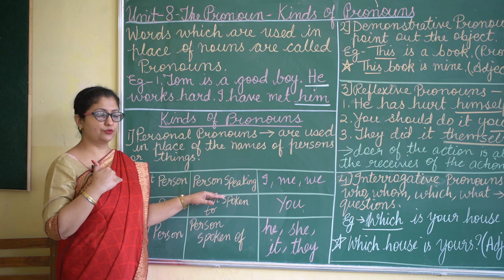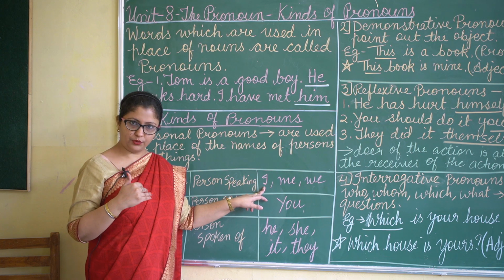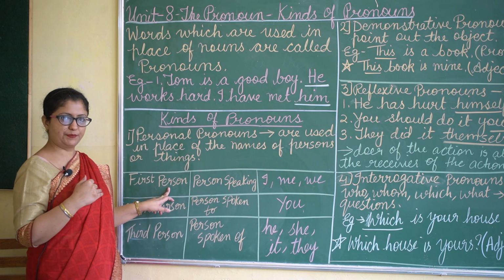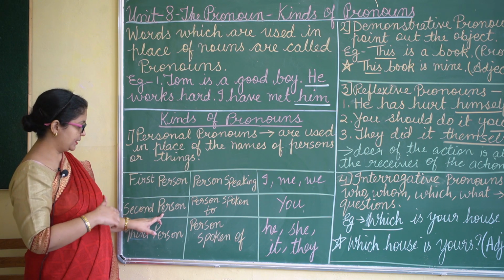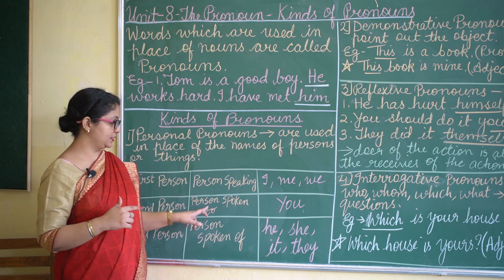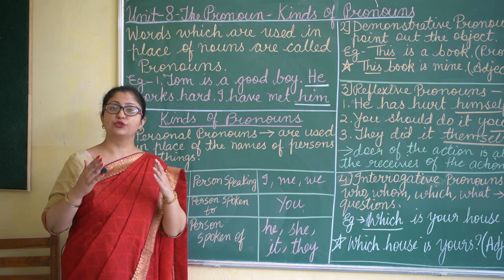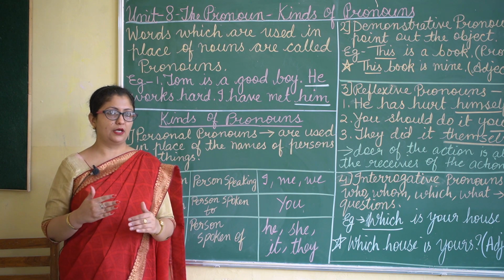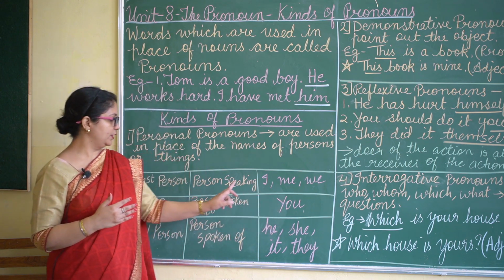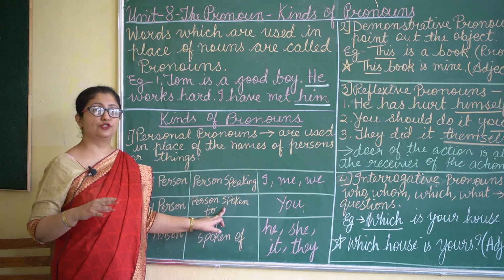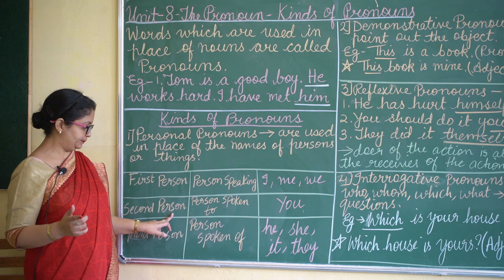So what have I used? The word I. So I is a pronoun, it is of the first person. Then we have second person. Second person refers to the person to whom we are speaking. I am speaking to you. So what pronoun have I used? You. Okay, so you is used for the person to whom we are talking, that is the second person.